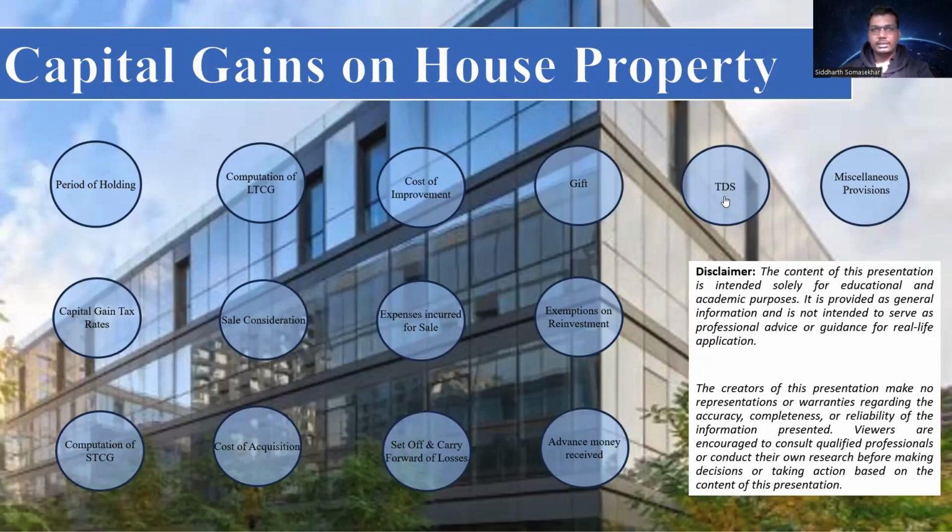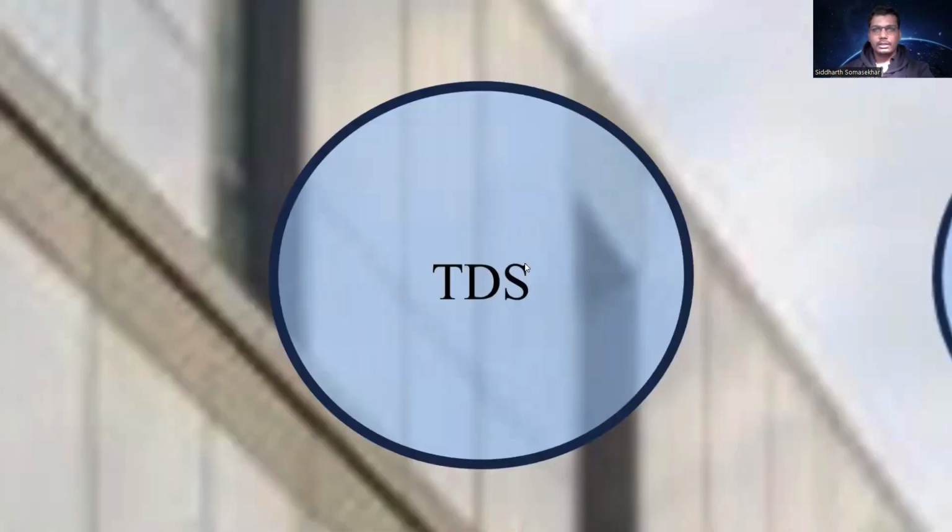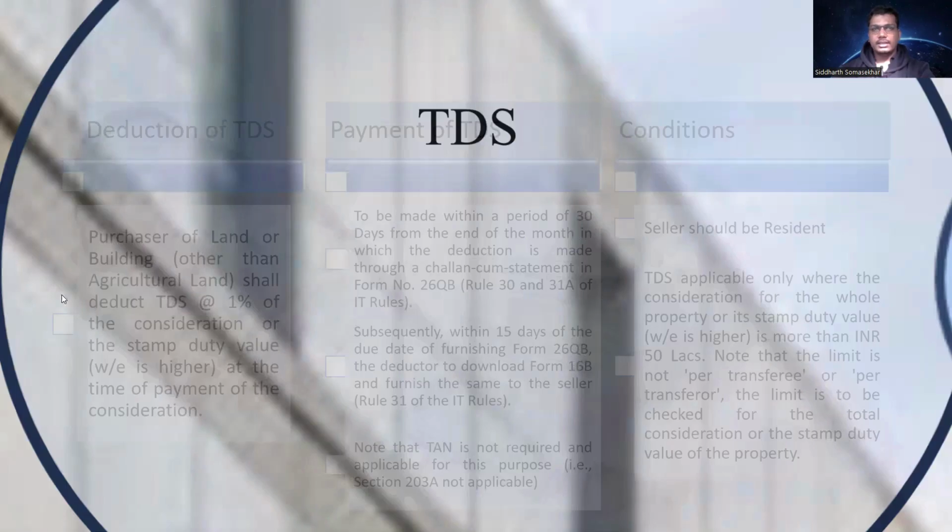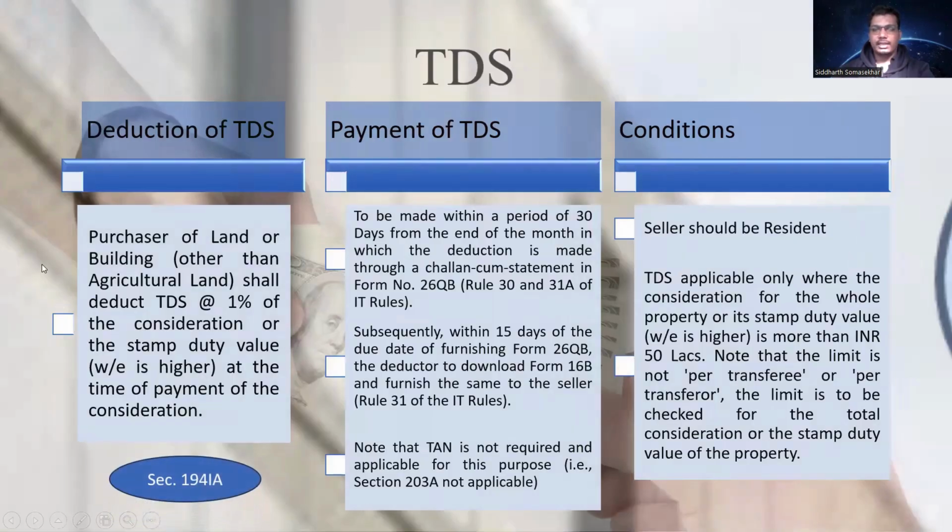Now let's understand TDS on house property. TDS is covered under section 194IA of the Income Tax Act. TDS is applicable for the buyer of the house property. Now, how much TDS is applicable? The purchaser of land or building other than agricultural land has to deduct 1% of the consideration or the stamp duty value, whichever is higher, at the time of payment of the consideration.